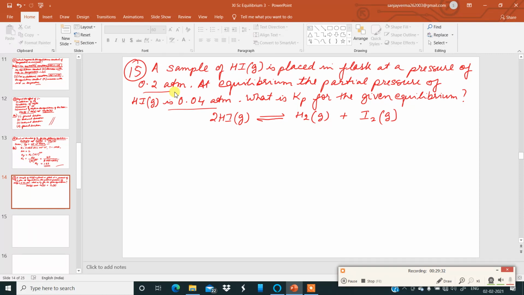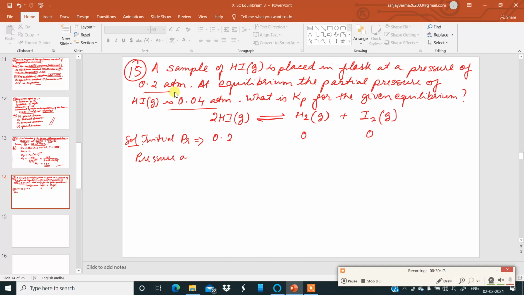Okay. Now to solve this, the equation is already there and it is already balanced. So I will write down the data that is given in the question. I write down initial pressure. It is given 0.2 for HI. So I write 0.2, initial pressure is 0.2 of HI. This will be 0 initially. Now pressure at equilibrium.